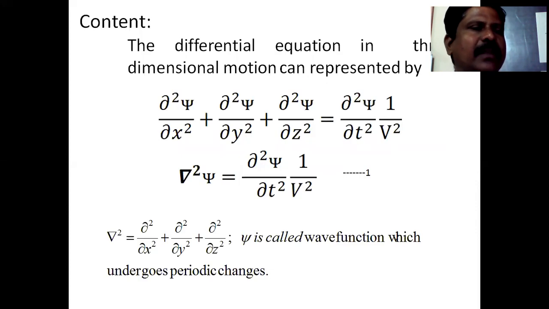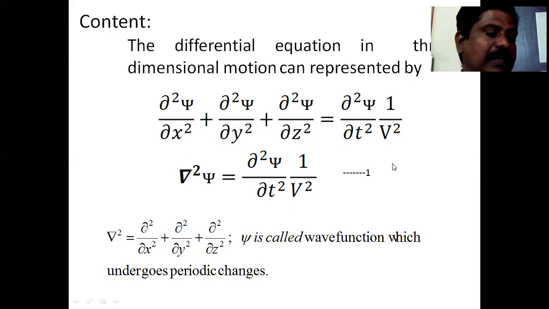Okay. We know that the differential equation for three-dimensional motion is given by: del squared psi by del x squared plus del squared psi by del y squared plus del squared psi by del z squared is equal to del squared psi by del t squared into 1 by v squared.